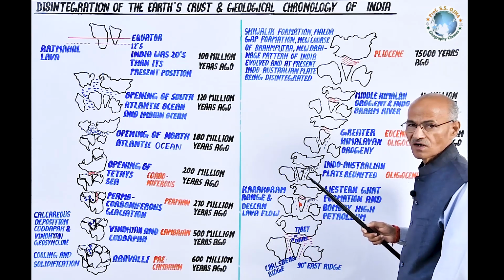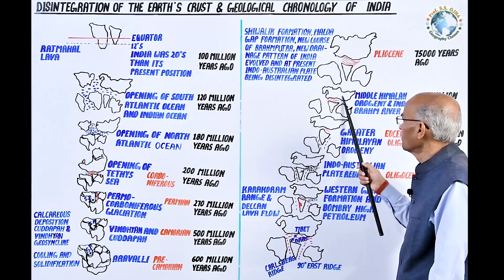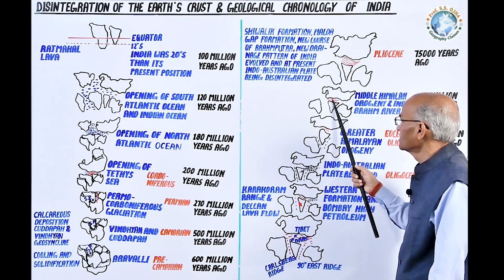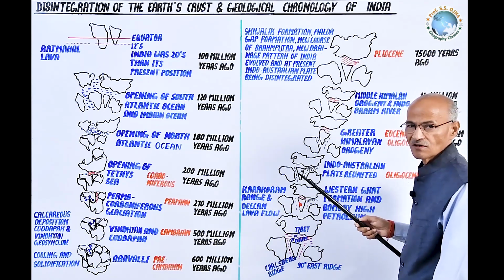Hence it was also called Shivalik River, or Brahma River, but it ultimately joined the river Indus. Hence it was collectively called Indo-Brahma.